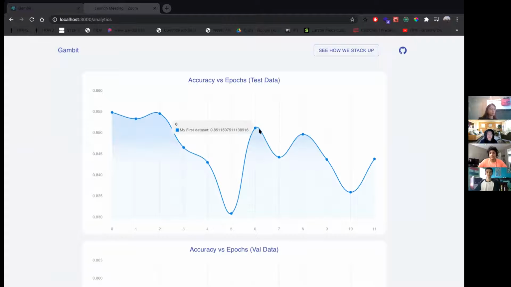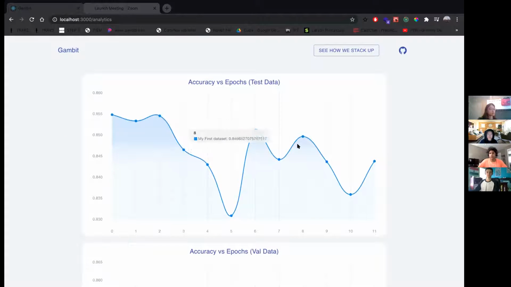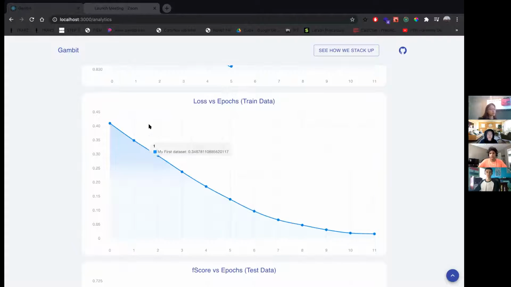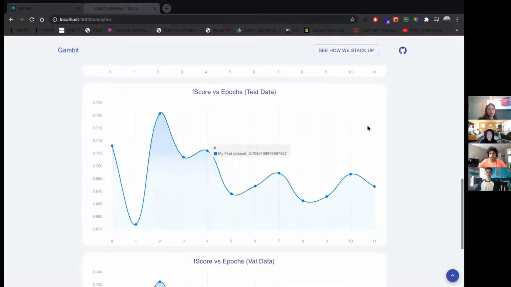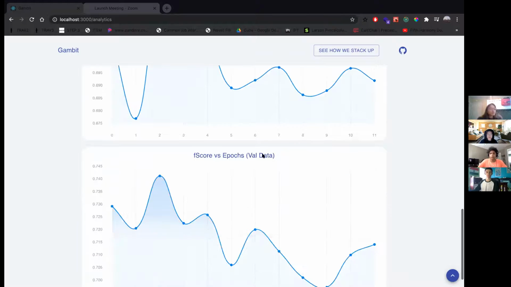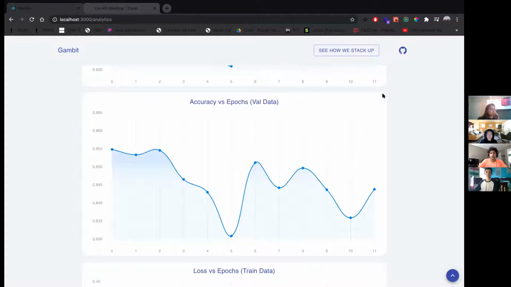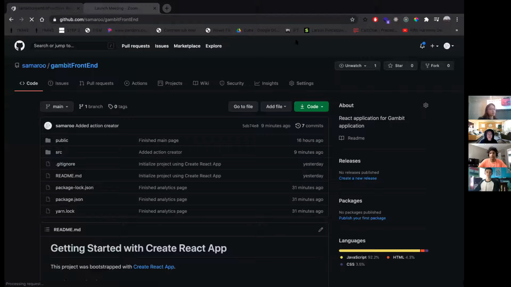And there's just a bunch of graphs here. The first one shows the accuracy versus epochs, how that changes with test data. The same thing with val data. Loss versus epochs, we got a nice downward trend, which is good. We have an F score versus epochs using test data, and then F score versus epochs using val data. So that's pretty much it for the front end. This is just a navigation bar, and this also links to our GitHub repo. But yeah, that's it for the UI.